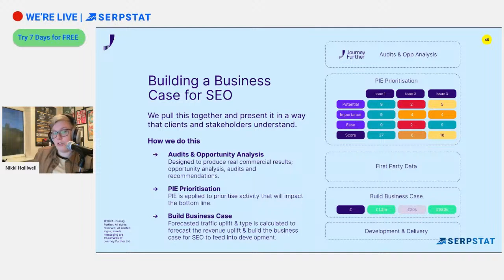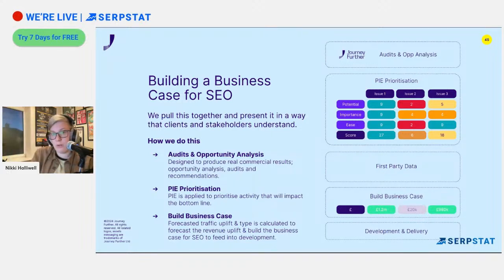So what we do at Jennifer, then, when we've conducted these audits with the process that I just went you through, we then take all of this together and we build it into a business case. And this is a really useful way that our clients and stakeholders are then able to better understand the work that we've done. So we do this because it's designed to produce real commercial results that they can understand.